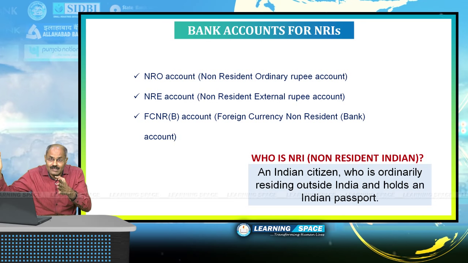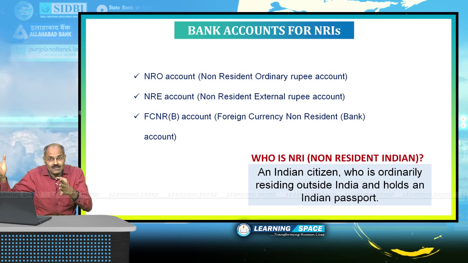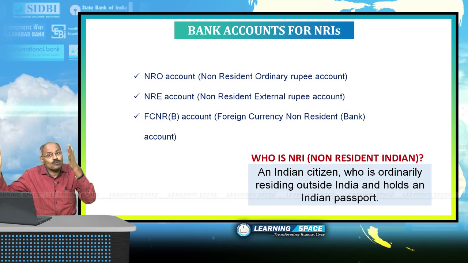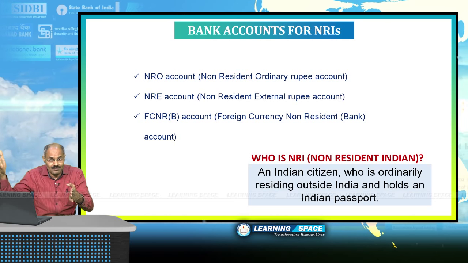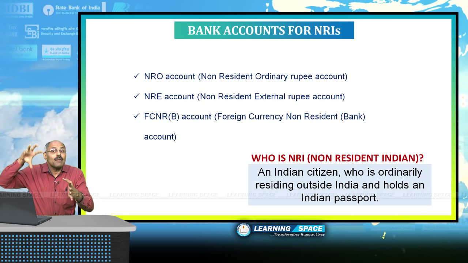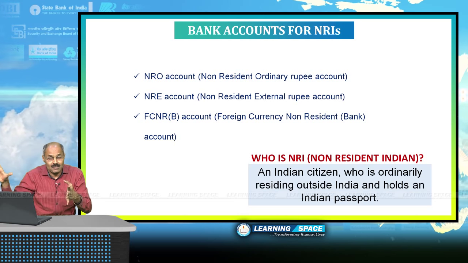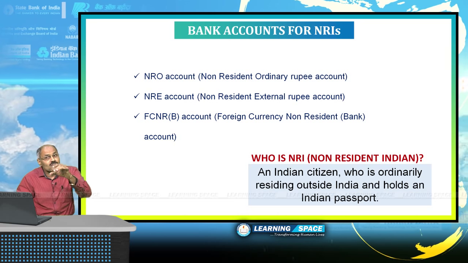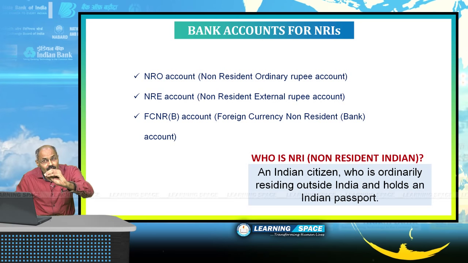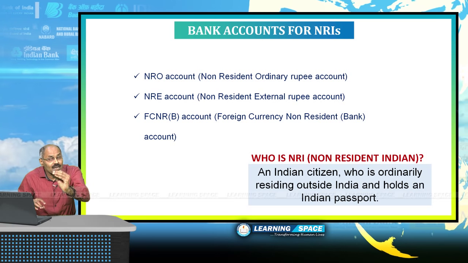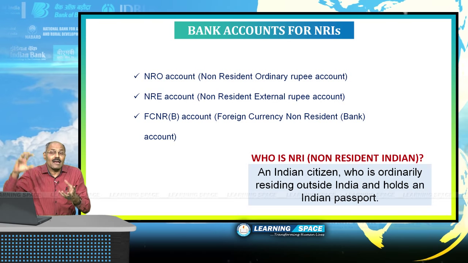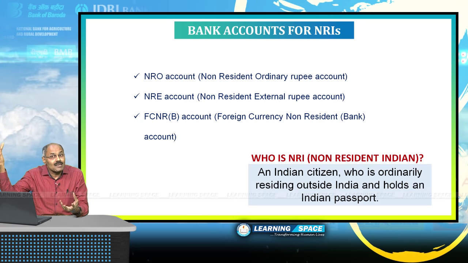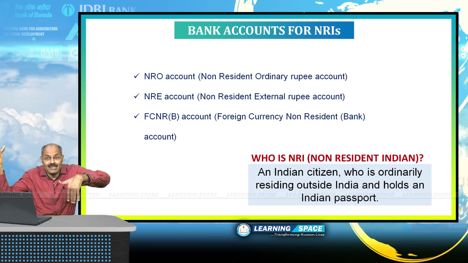Rakesh migrated to United States of America in search of employment and he is staying in United States of America. He is NRI. Rakesh is in America, Somesh is in India in Meerut city of Uttar Pradesh. Now, let us see what type of accounts can be opened by Rakesh, right? First and foremost is NRO account. This NRO account, non-resident ordinary rupee account. This account can be opened by Rakesh. He is staying in United States of America, but he has lot many properties around Meerut.